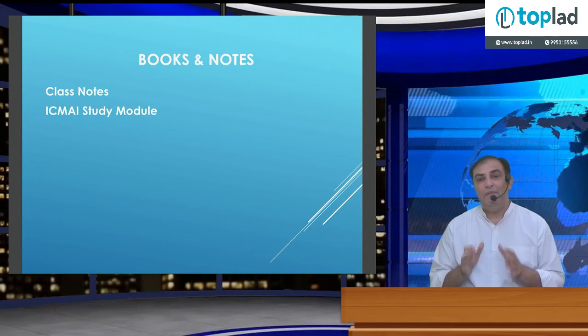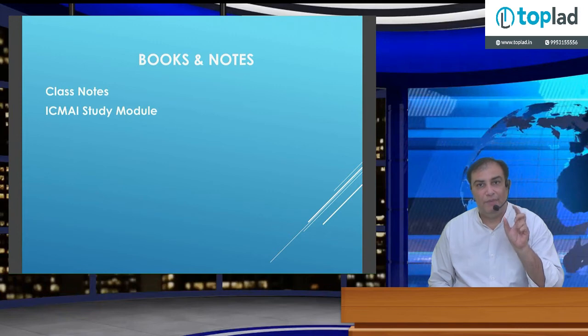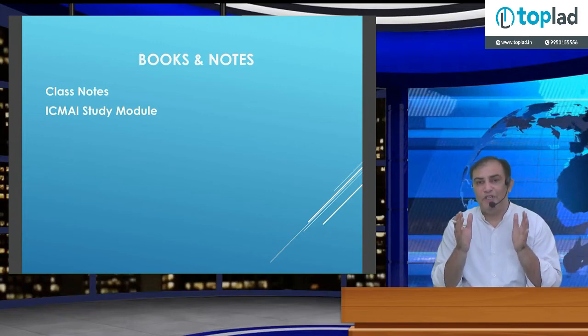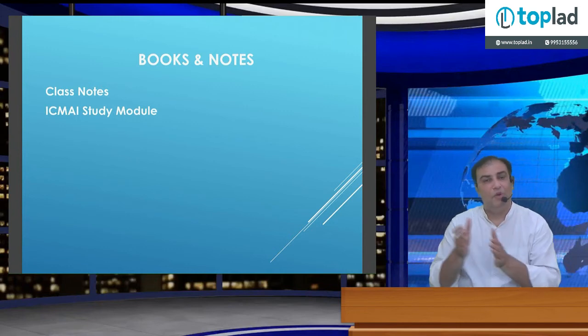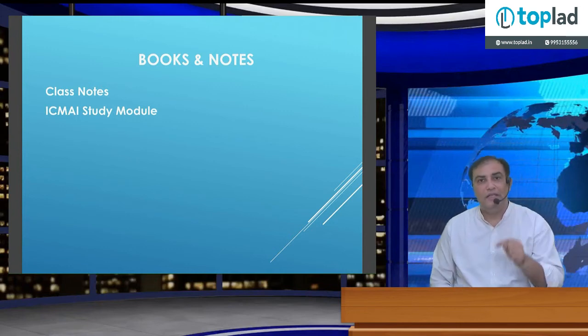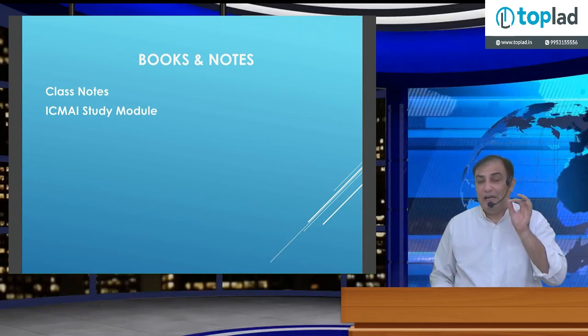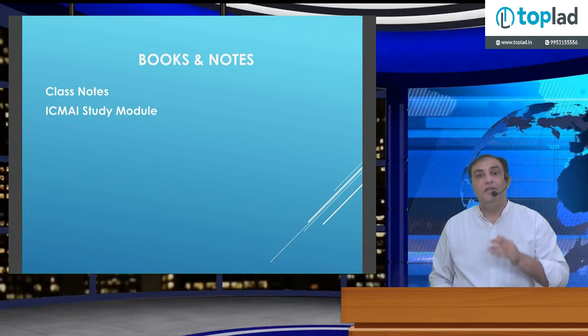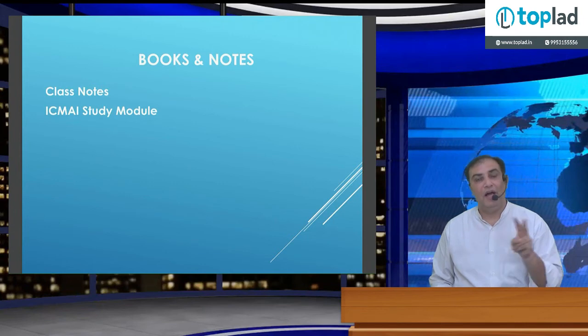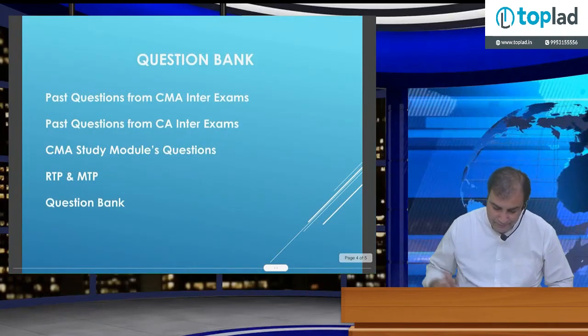What do you have to do? I'll be explaining each and every concept in class itself. You have to purchase two registers, one for theoretical concepts and one for practical concepts. For all the concepts I will be discussing in the class, you have to make class notes. It has been scientifically proven that when you prepare notes on your own, it is easy to recall. So class notes plus the Institute study module are more than sufficient to score more than 75% marks in my paper.